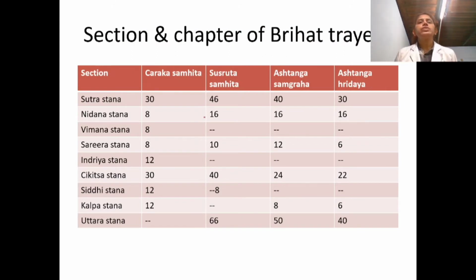The last point which I wish to tell in this series is about the sections and chapters of Brihatrayas. The sections of Brihatrayas, Charaka, Susruta Samhita and Ashtanga Sangraha, and in addition I have mentioned Ashtanga also, because most Ayurveda physicians refer to this Ashtanga very much. So you should know about this Ashtanga also. Mainly, Charaka Samhita has 8 sections. Susruta Samhita, that later I will be telling.